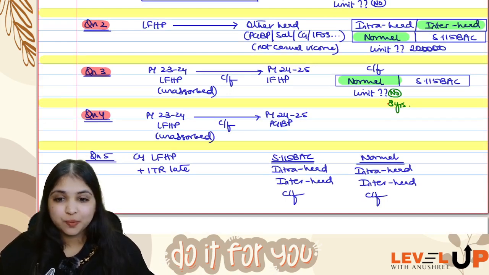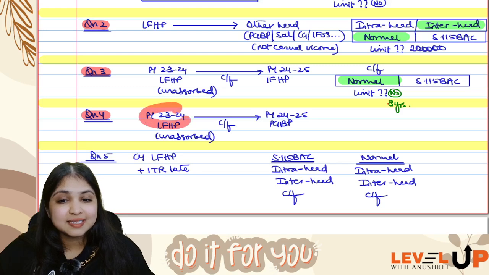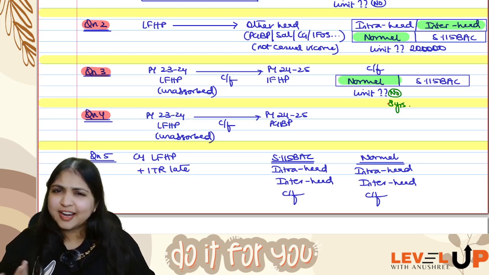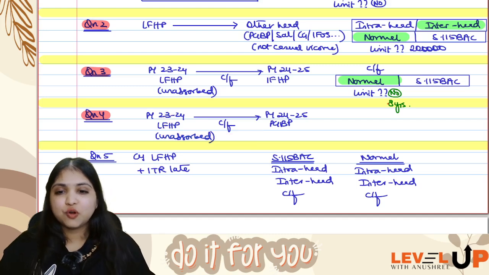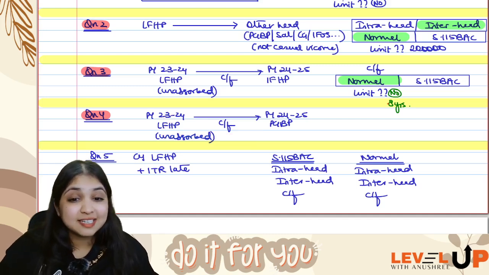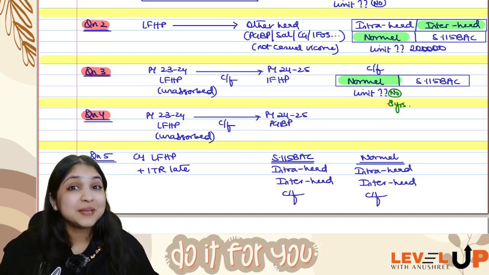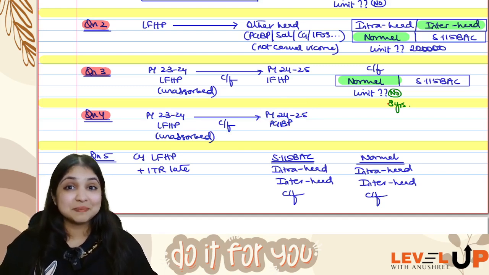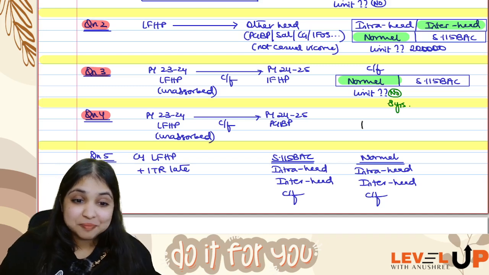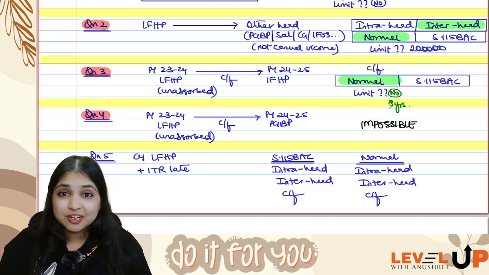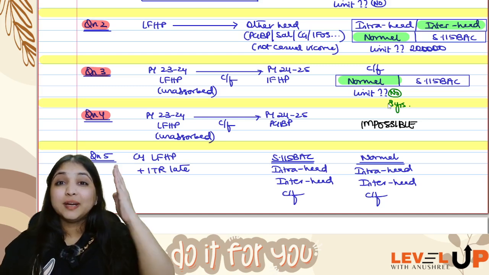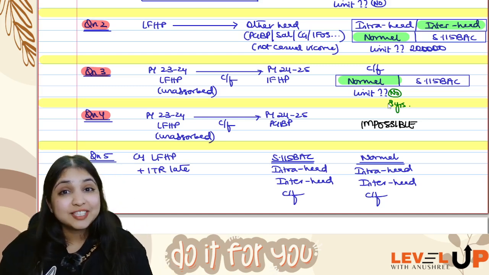In the fourth situation, my assessee is having a loss from house property in 23-24. Assessee tried intra-head, not possible. Tried inter-head, not possible. So assessee wants to carry it forward to the next year. Next year assessee wants to adjust it against PGBP. Is this possible? This is going to be impossible. Whether you're following 115 BAC or the normal regime, whenever you carry forward any loss, you have to stay within the same head.